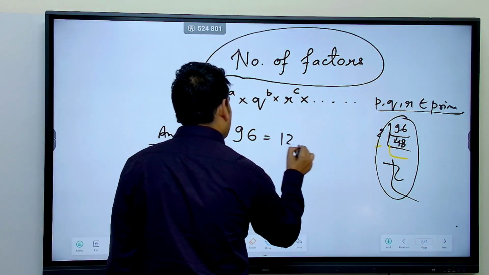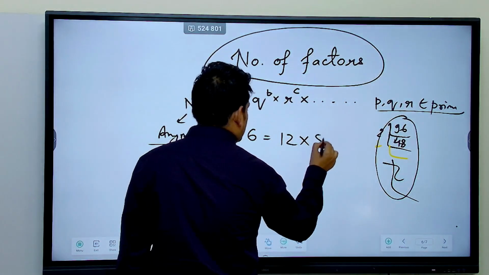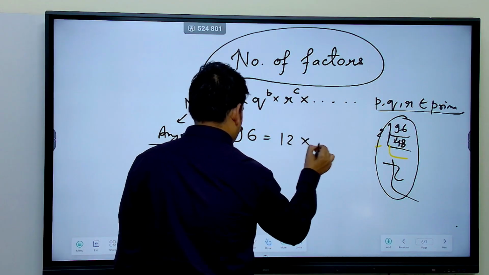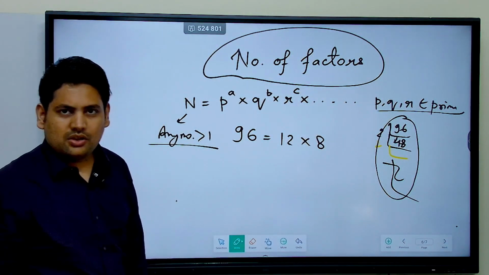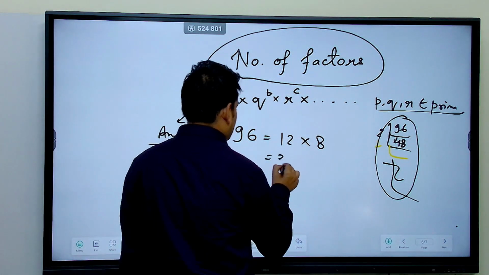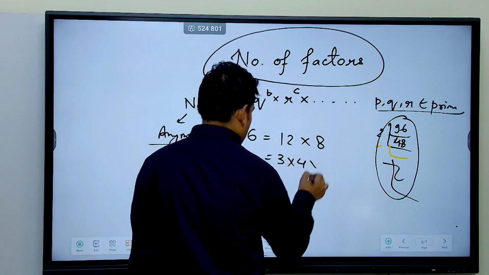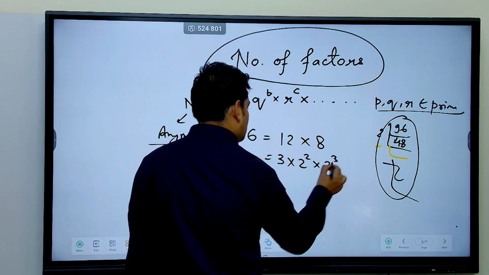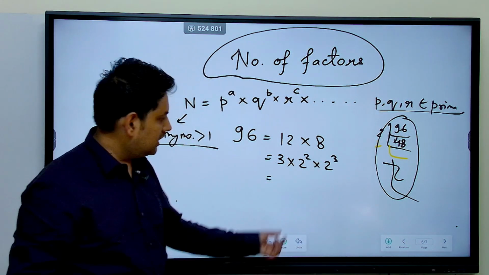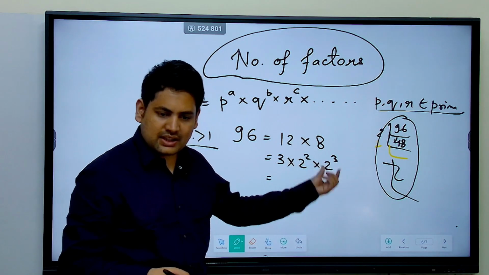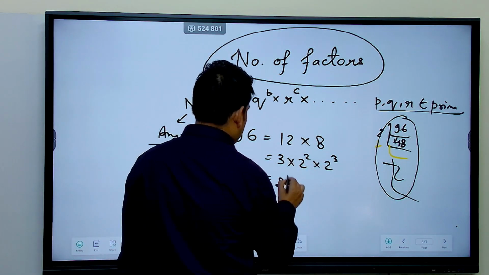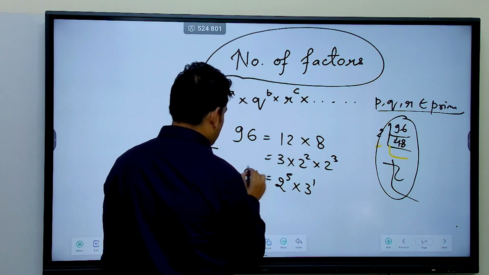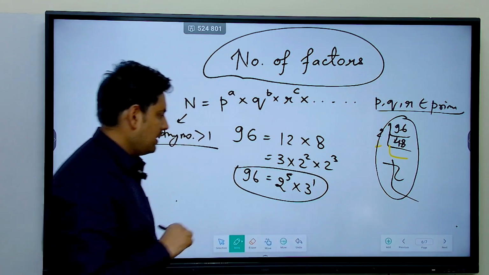Does it remind you of 12 into 8? Yeah, let's say 12 into 8. Now, 12 reminds you of 3 into 4. 4 can be written as 2 square. 8 can be written as 2 cube. So this whole thing can be written as 2 power 2 into 2 power 3. Powers add up. So it becomes 2 power 5 into 3 power 1. This is 96.